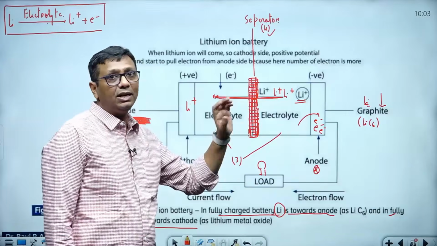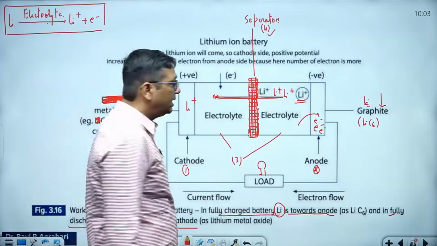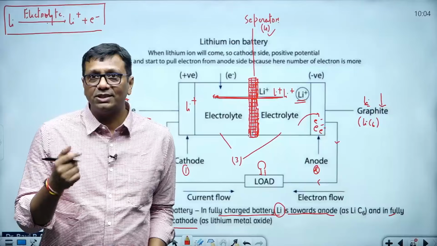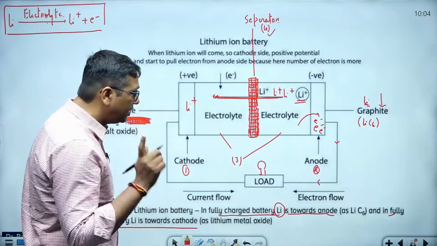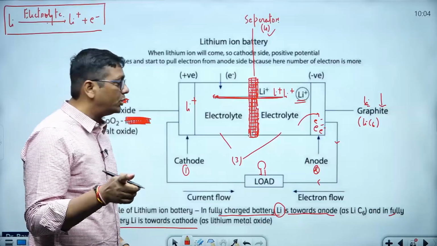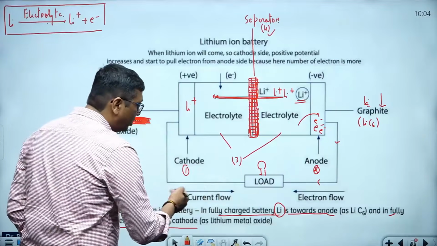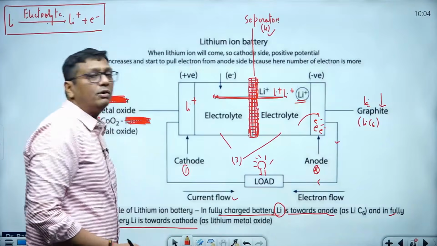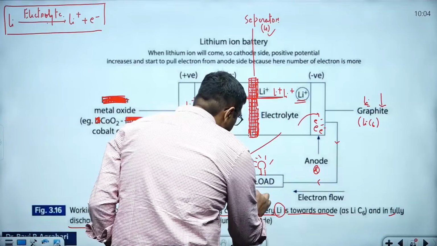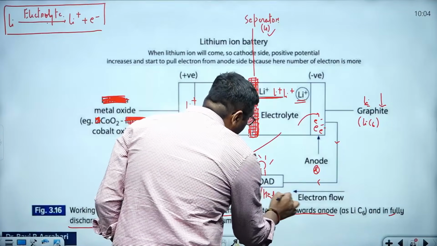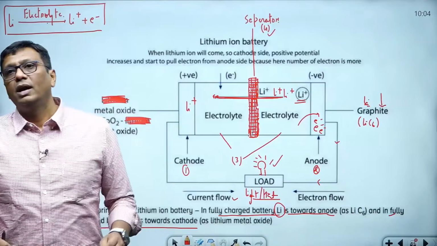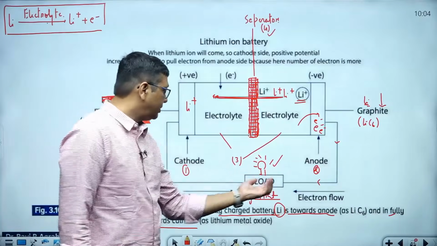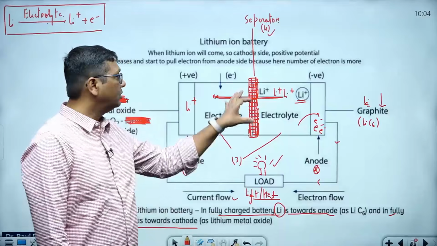So this is the entire working that you can see here. When the lithium is coming here, electrons do not come due to the presence of the separator. But electrons start to move from here to here. If you have read the electricity chapter in physics in 9th and 10th class NCERT books, it is mentioned that the flow of current is against the direction of electron movement. So current starts to flow and the bulb turns on. If the bulb is on, what will come there, guys? Light, heat, and finally visibility that you can see here. So electrons come here, current flows in the opposite direction, and now the bulb is on.